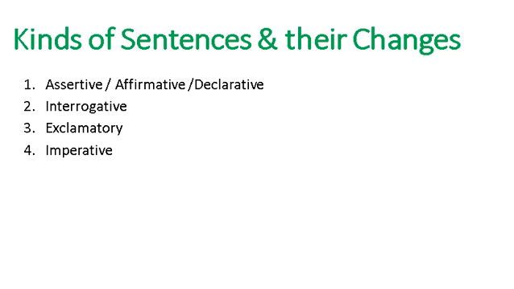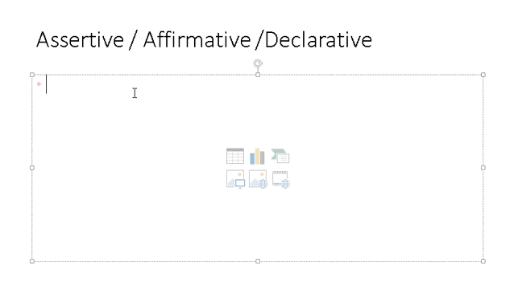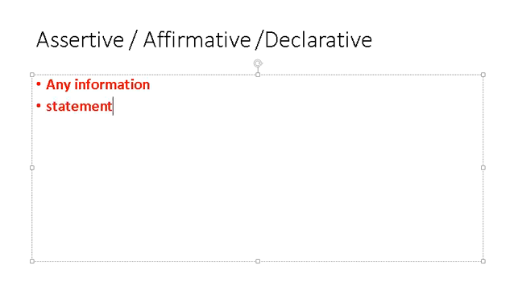For that purpose, first we should understand the assertive sentence. An assertive sentence is a kind of sentence which provides information. It is a statement which gives any information. It may be negative or positive, whatsoever it is.